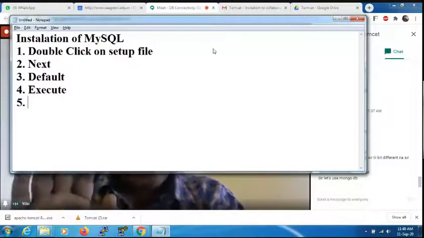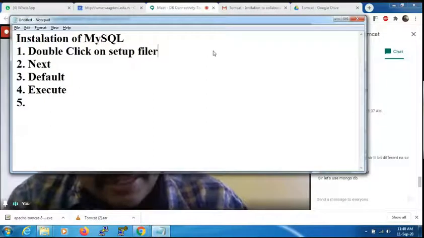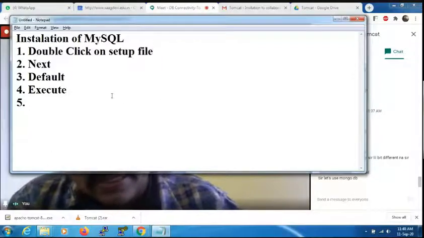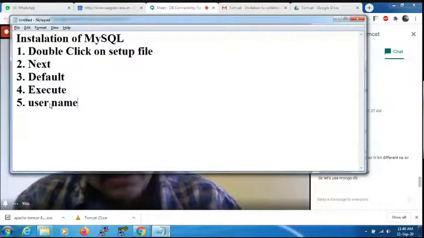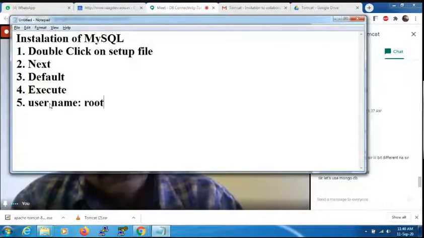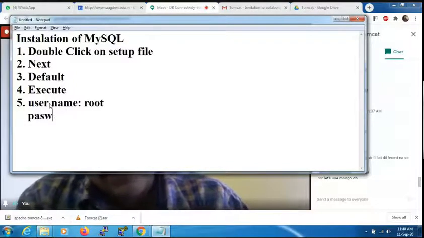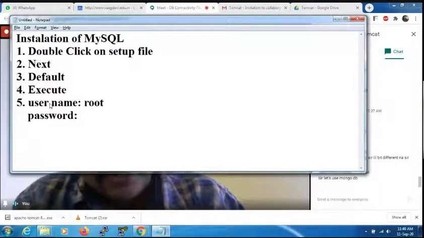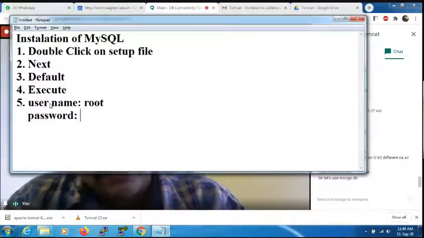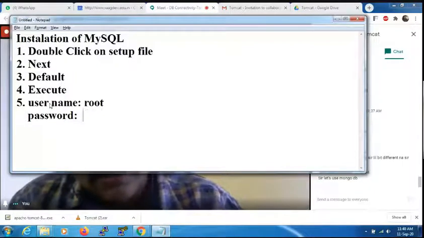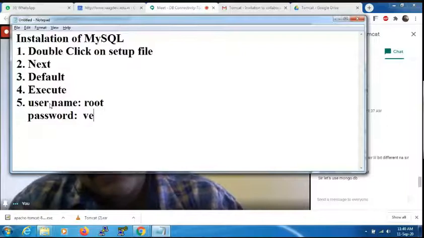And at the fifth step, it by default takes the username as root. Just enter the password. Even if you don't enter a password it takes a blank password, nothing. But you can give a password as you wish, such as root or your name.